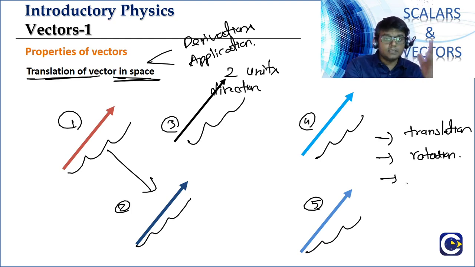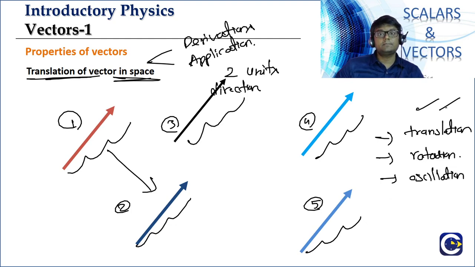We'll talk about this in the chapter on system of particles and rigid body motion. Then the third type of motion is oscillation. These are the 3 types of motion that we'll study: translation, rotation and oscillation.